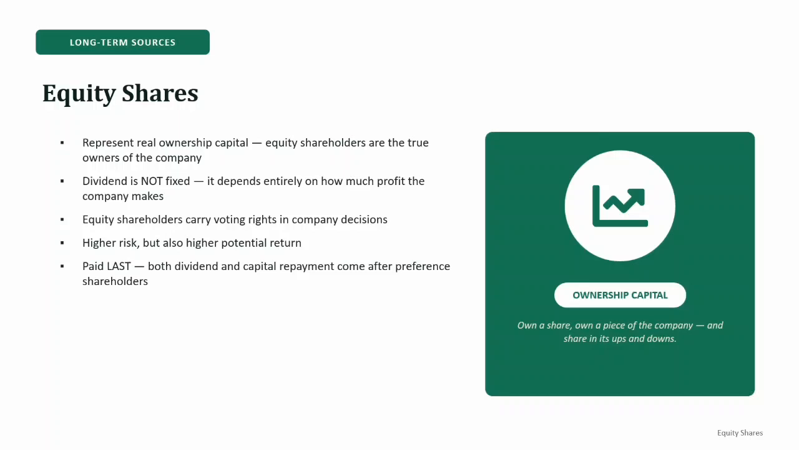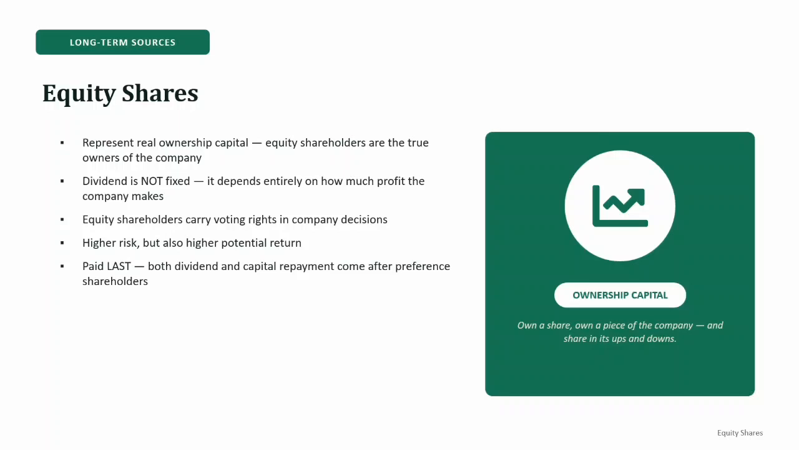Equity shareholders are the real owners of the company. Now what makes them different? The first important difference is dividend. Dividend is not fixed. Suppose the company earns a high profit, the dividend may be higher. Suppose the profit is low, the dividend may be lower. So remember, equity share is equal to variable dividend.